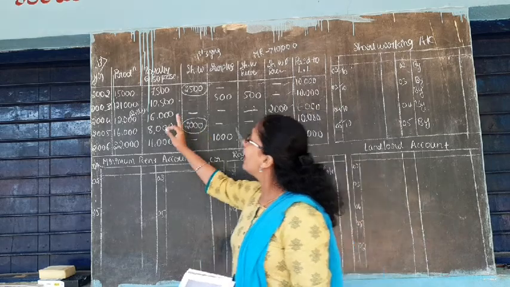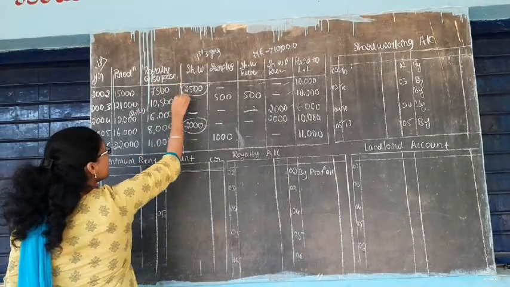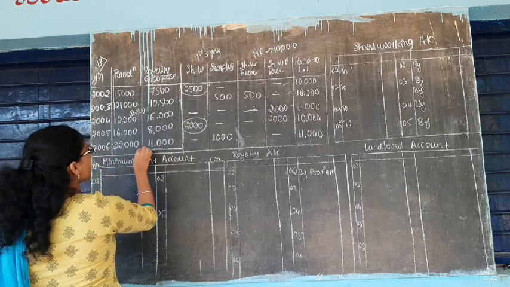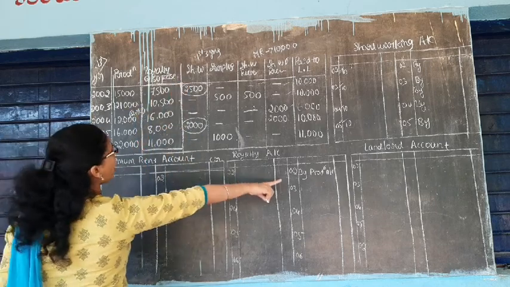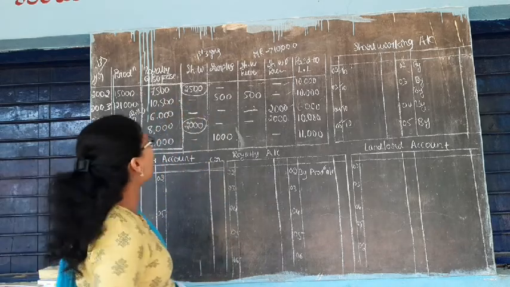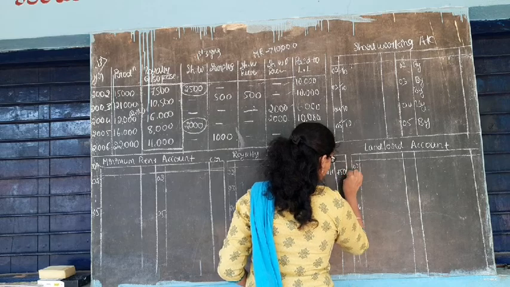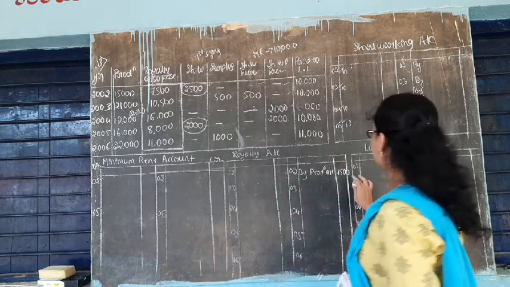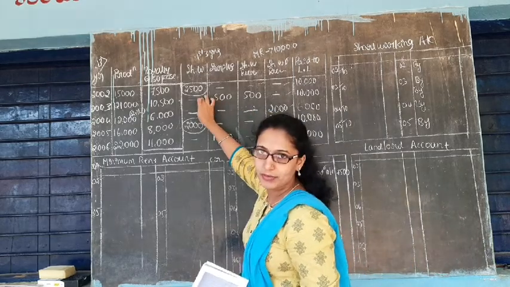What is the actual production? You will get it here. So this portion is the actual production of your company. In 2002, how much? 7,500 is the actual production. You can directly write it here, 7,500. Okay. And here, see, there is a short working.